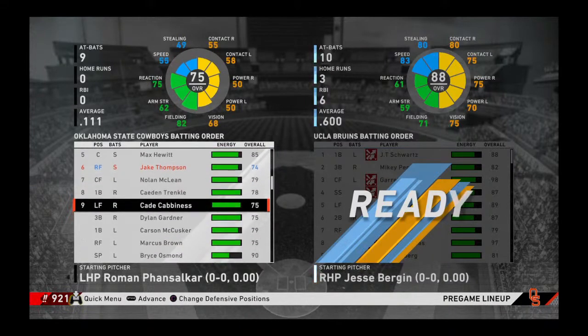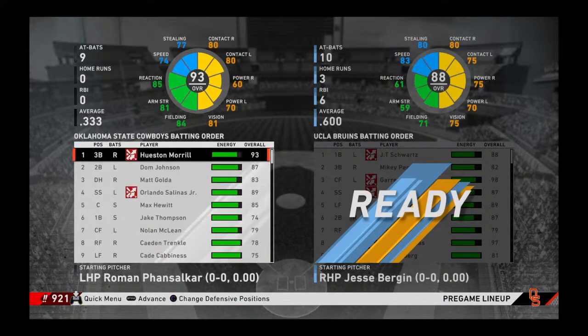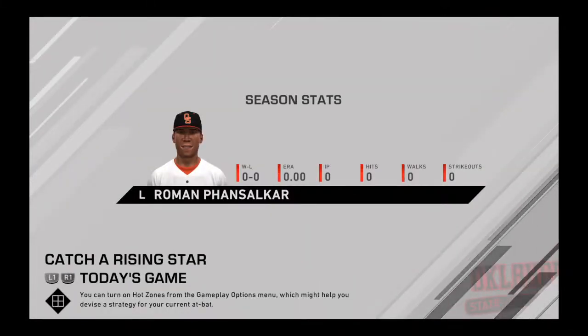Switch that. K. Cabness will be at Ken Trinkle will be in right field. Jay Thompson will be at first base. Batting order stays the same. Just positions change. Lineup stays the same as far as the batting order of what I just said for our team, Oklahoma State, for my team that I'm controlling, Oklahoma State.